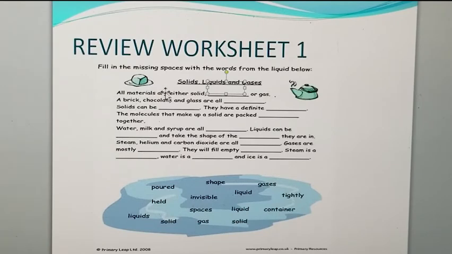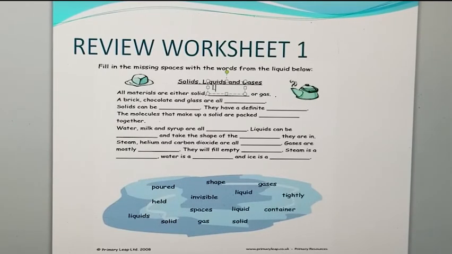All materials are either solid, dash or gas. We studied that there are three kinds of materials: solid, liquid or gas. They have mentioned solid and gas. What they did not mention is liquid. We can write liquid.